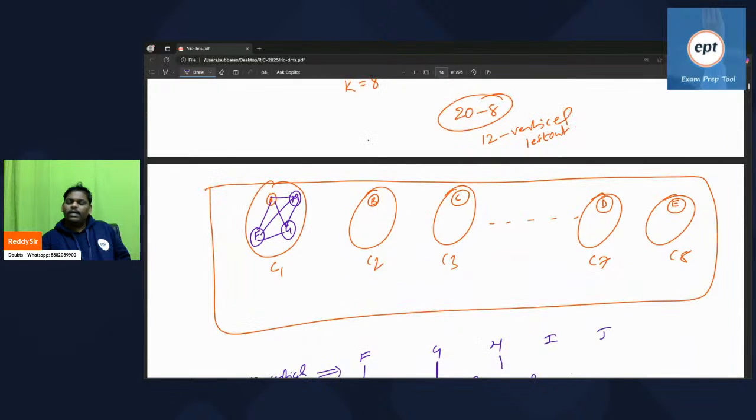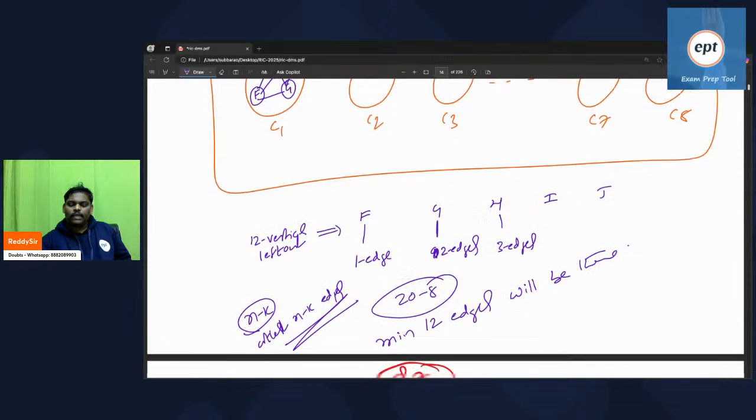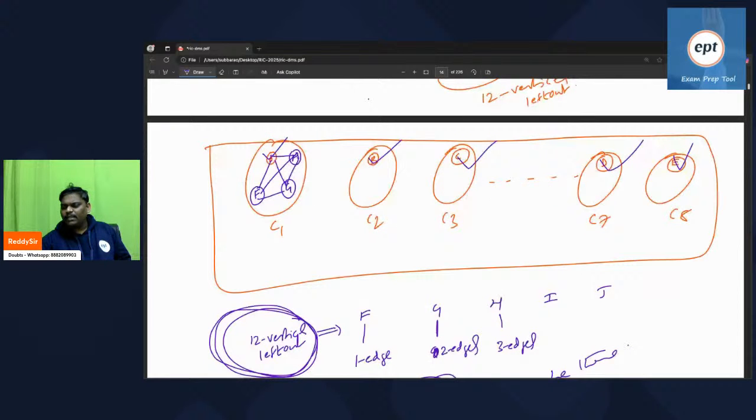See, very simple, because it is not a forest. Everywhere keep one vertex first, because when you say k components, every component requires one vertex. See, everywhere I kept one vertex first. So the left out vertices are 12 vertices, 20 minus 8 is 12. Assume they are F, G, H like that.